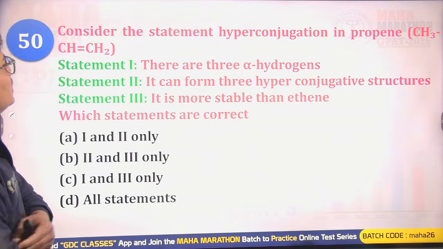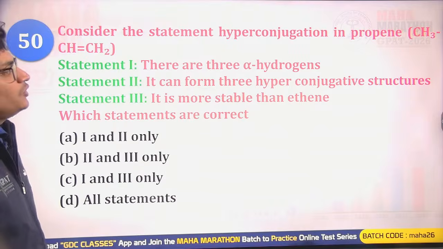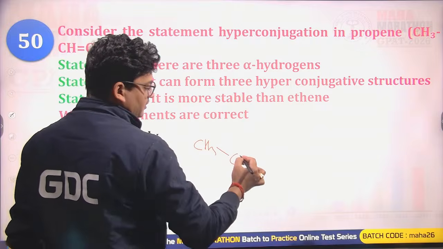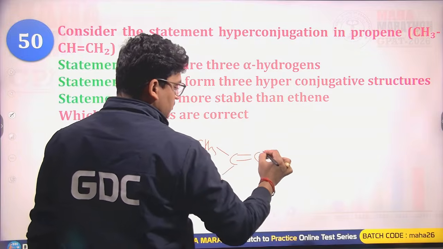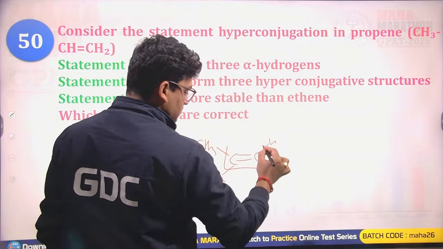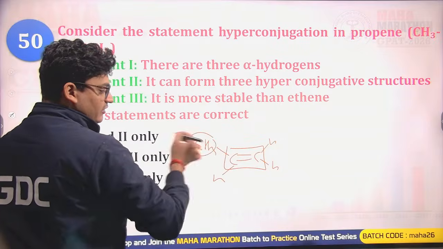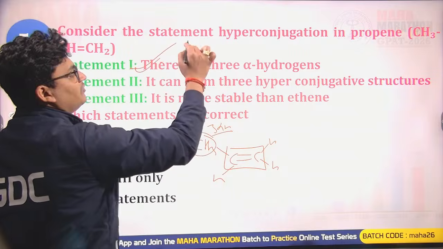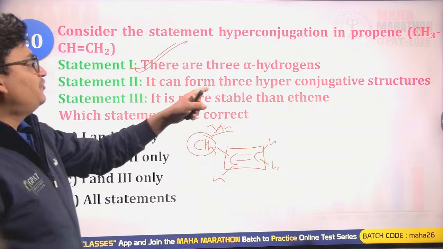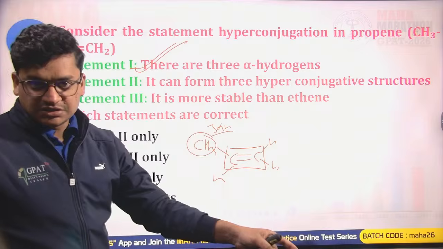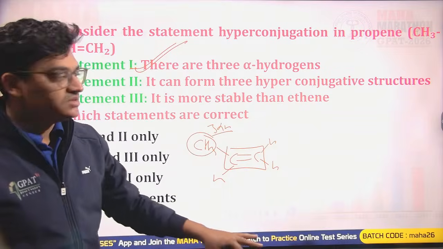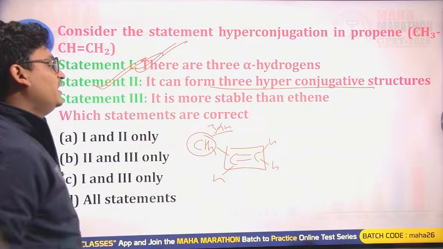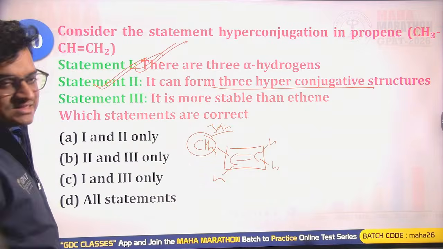Okay, and next, consider the statements on hyperconjugation in propene, CH3-CH=CH2. In propene, we have an alkene with one alpha carbon and 3 alpha hydrogens. So yes, that is correct. Due to 3 alpha hydrogens, it can have 3 hyperconjugating structures. Yes, that is also right. It is more stable than ethene. Yes, that is also true.